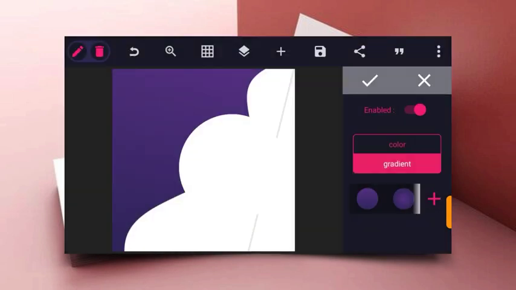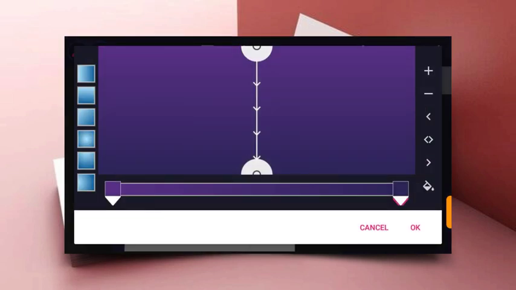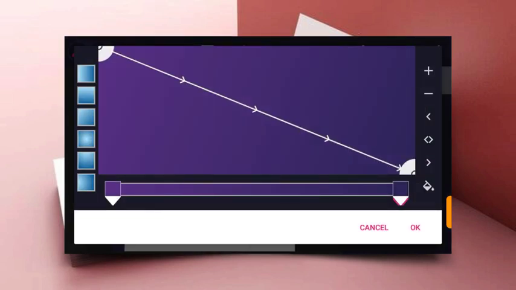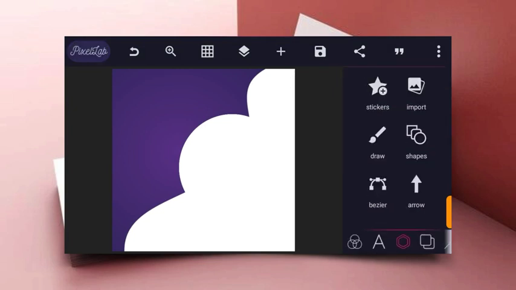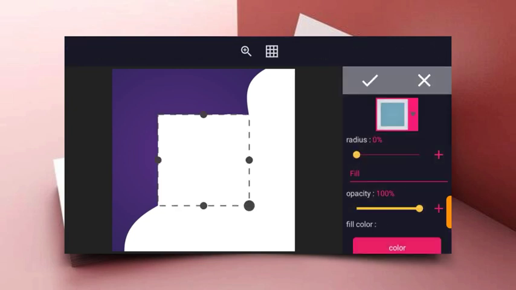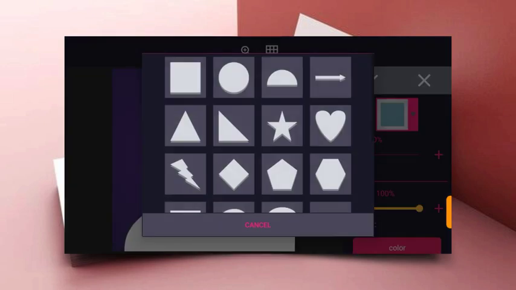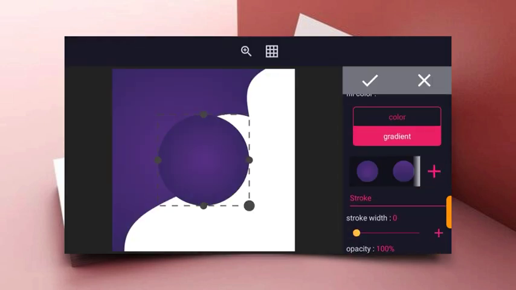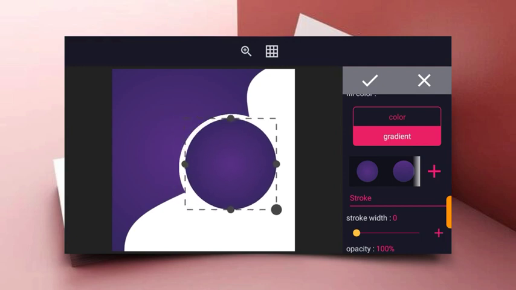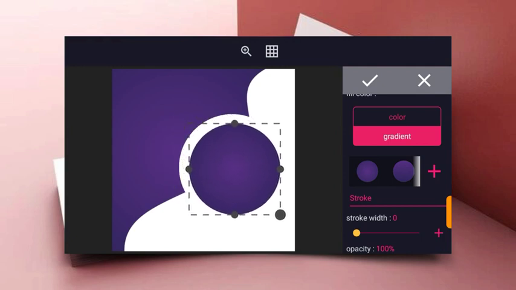So as you can see, you've changed the gradients, and you can use the plus icon to choose any kind of format you want for the gradient. So I think I'll go with this one. All right. So now we'll import under shape, the circle shape, and then use the gradient color as our color, as you can see, and then you make it be at the center of the bigger circle.